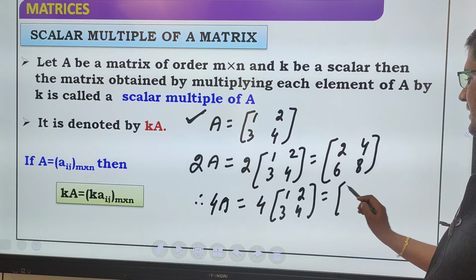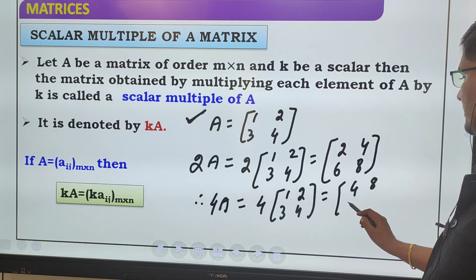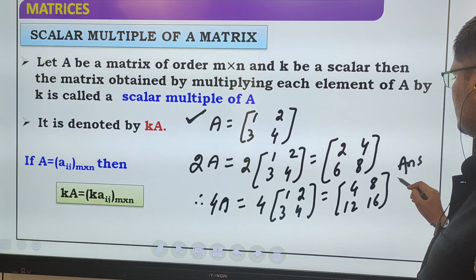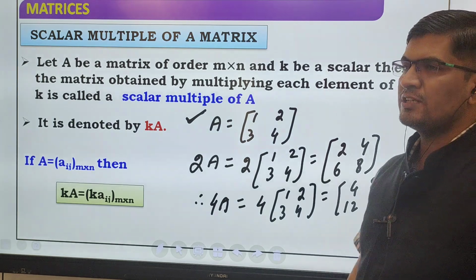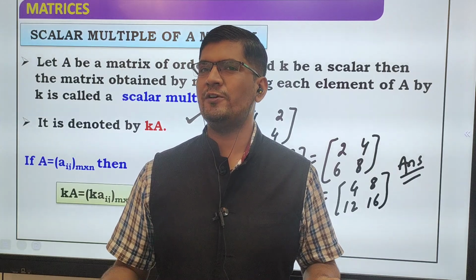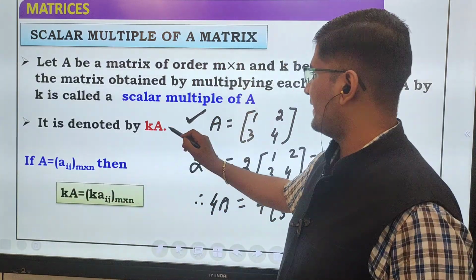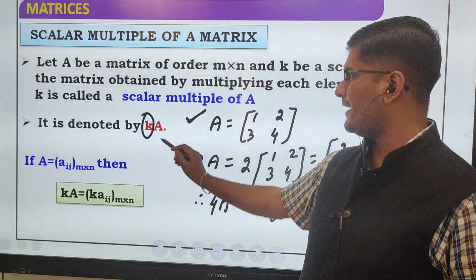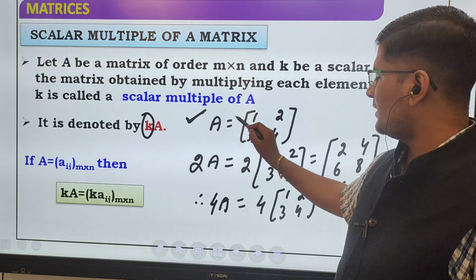How to write? Just multiply: 4, 8, 12 and 16. So this is the answer. Yes or no? A scalar means 1, 2, 3, 4, any constant value. You can also write k. k may be anything. So when you are going to multiply that value, you have to multiply with each value.